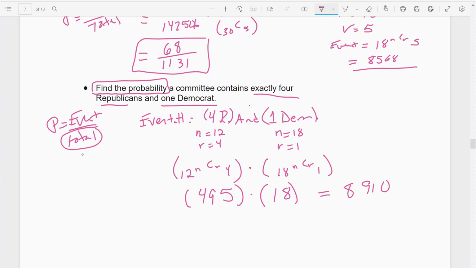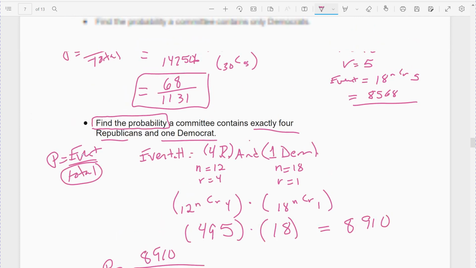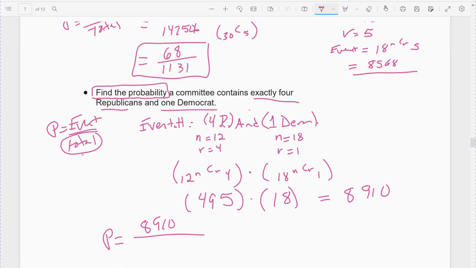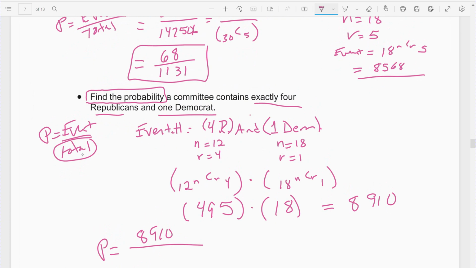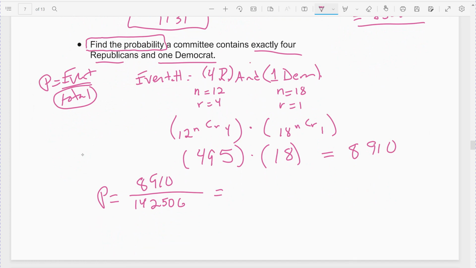So probability is my 8,910 ways I can get 4 Republicans and 1 Democrat out of the total 142506. Again, write that as the reduced fraction, 165 over 2639. Again, or decimal or percent. Again, follow the directions.